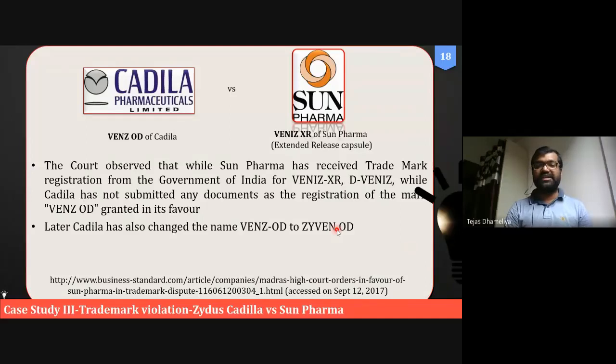So just a little difference can bring such a big pharmaceutical company to court, and they have to pay such royalties. That's why this is a pharmaceutical example of Venzody and Venix XR, where trademark violation can attract penalties for such big pharma companies.